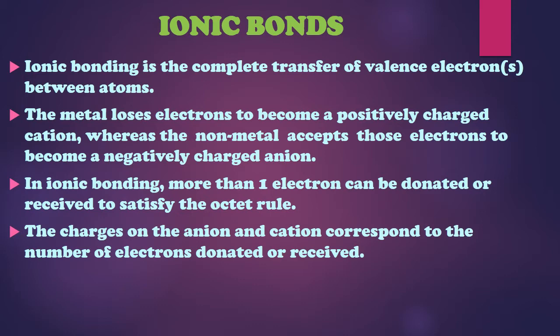The charges of the anion and the cation correspond to the number of electrons donated or received. So if an atom is going to donate 1 electron, it will acquire a 1 positive charge. If it donates 2, then 2 positive charge. And if it donates 3, it acquires a 3 positive charge. Similarly, if an atom gains 1 electron, it acquires 1 negative charge. If it gains 2, it acquires 2 negative charge. If it gains 3, then it acquires a minus 3 charge. So there is always a give and take of electrons of 1, 2 and 3, not more than that.